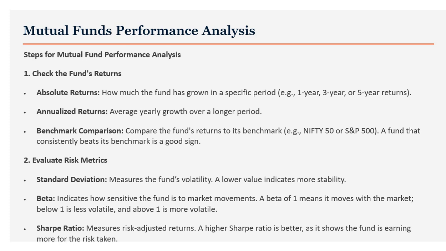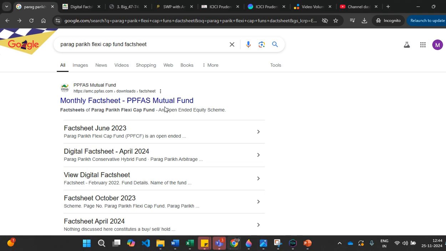Okay, first thing is that every mutual fund will provide a fact sheet. I will tell you how you can go and open the fact sheet, how you can search for it. It is simple. Any mutual fund has one. Go to Google and search for it. For example, I have taken the example of Parag Parikh. Like that, if you have HDFC mutual fund or ICICI, just go and type ICICI mutual fund, whatever the name is, fact sheet. Then automatically it will show the list, and you can open it on the website. For example, ICICI's will be uploaded on their portal. You can download the fact sheet or open it on the respective website.